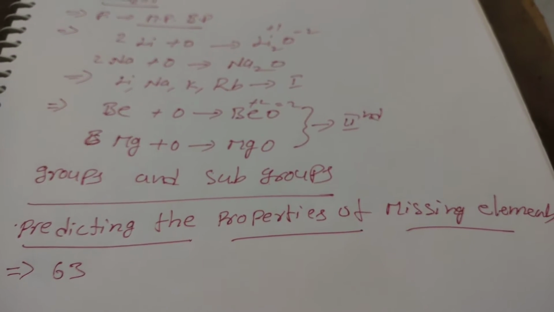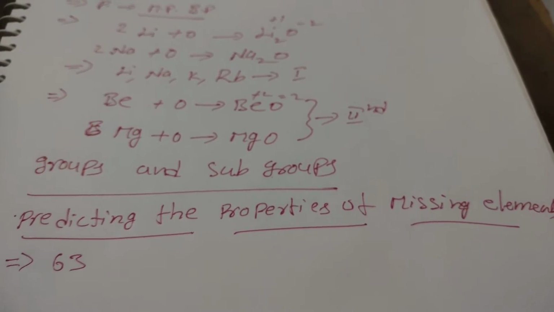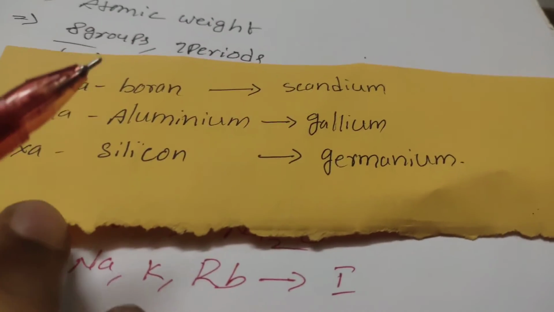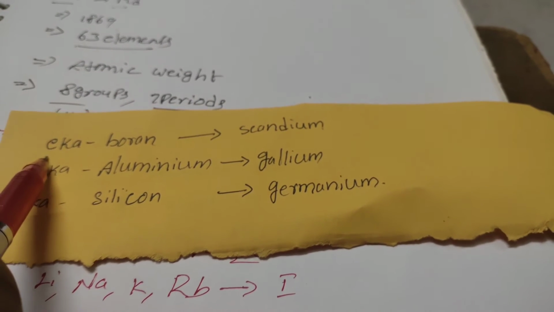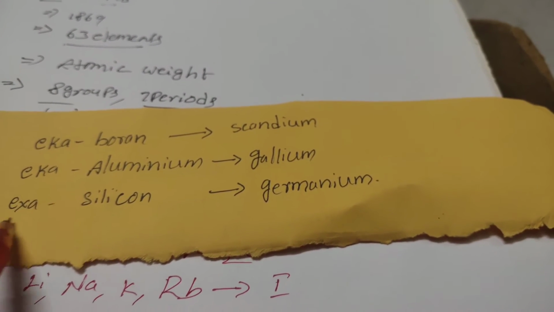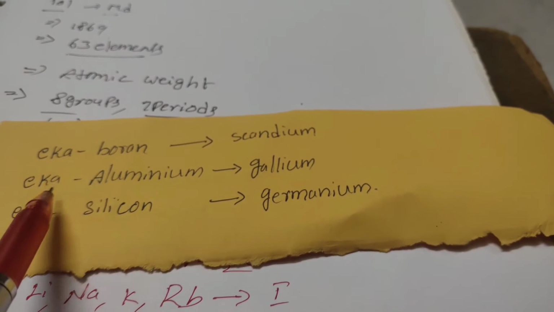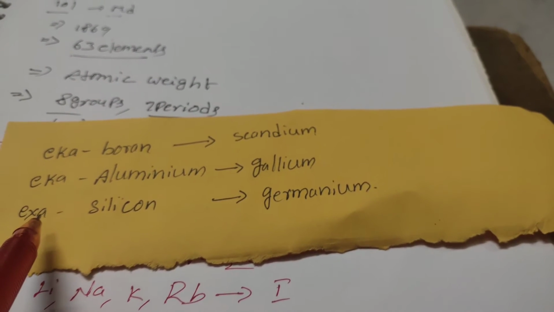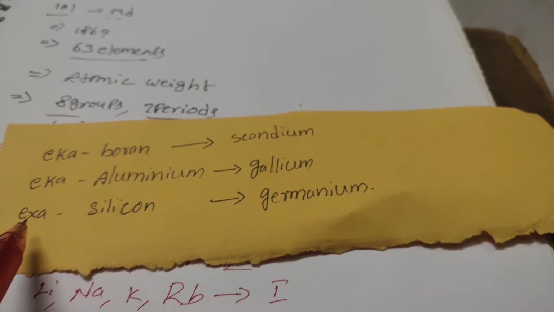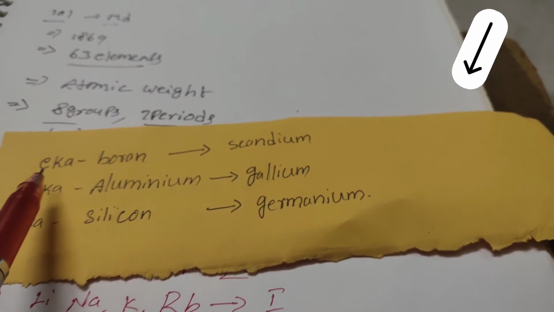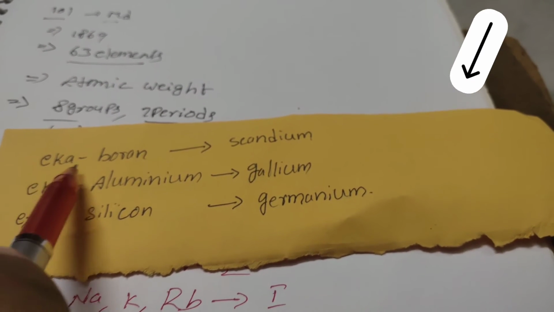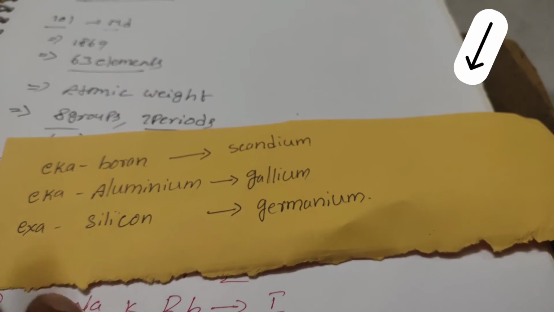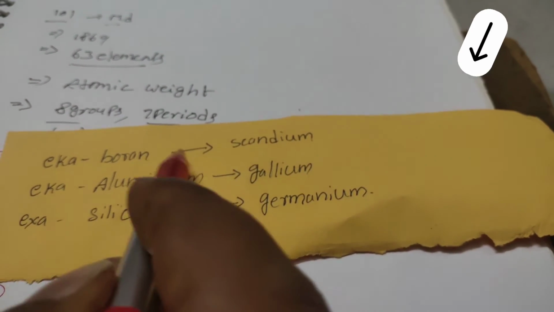Along with that, he gave approximate properties of those elements also. For example, as you can look at here, he left some gaps for the elements. In those gaps, he kept names like eka boron, eka aluminum, eka silicon. He named those elements by adding the prefix eka, which is a Sanskrit word, and eka means one. And he believed that in the upcoming days they would definitely discover the elements in those gaps.